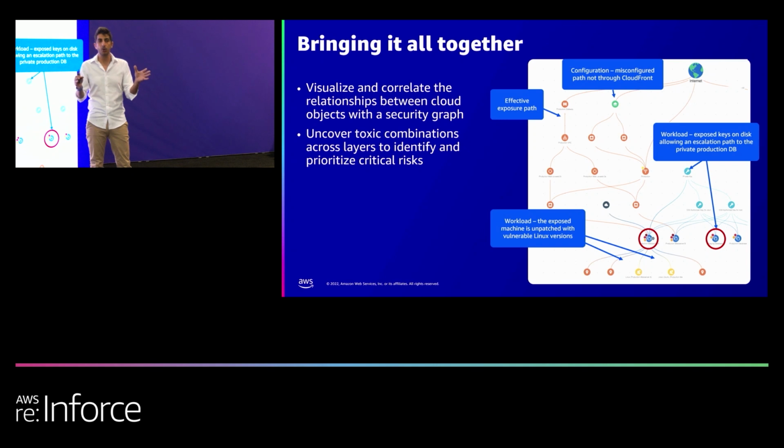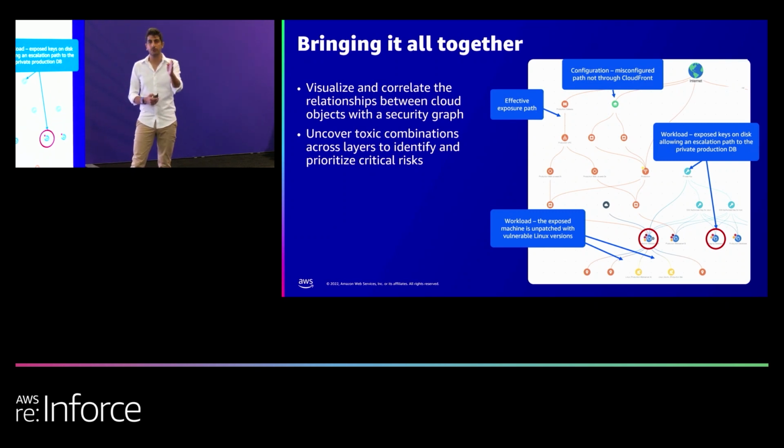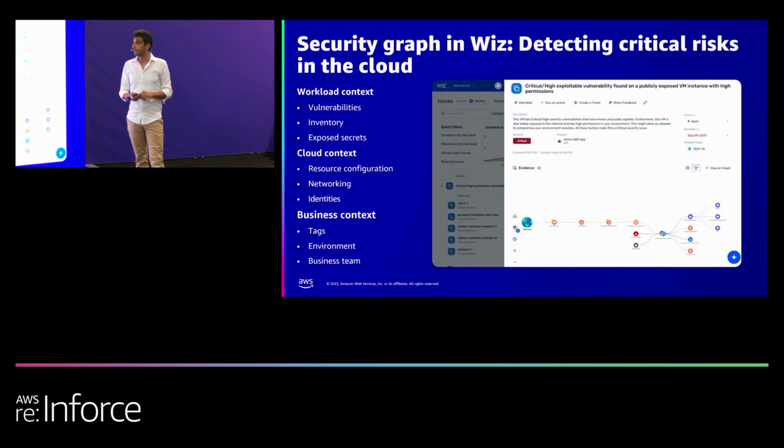So now we can look at the entire spectrum of the signals that we collect from the different scanners and give you one view of the entire risk. So one queue for alerts, one queue for risks. And we know what is the most critical risk, so it's prioritized. And this is the end result for a customer.